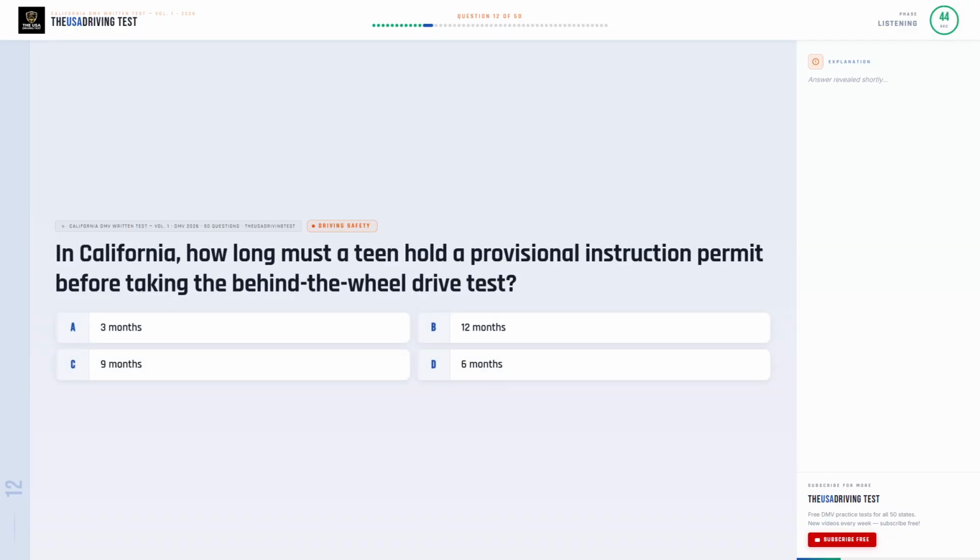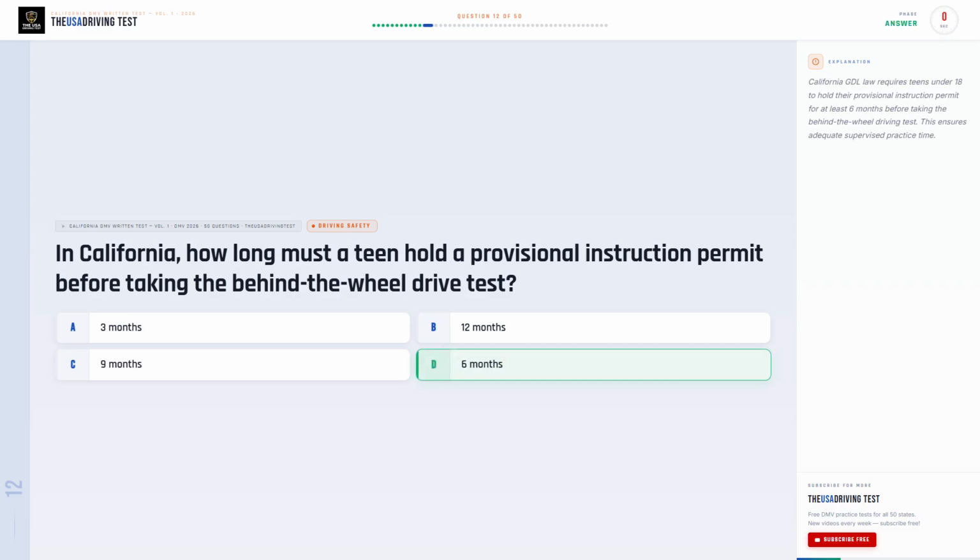In California, how long must a teen hold a provisional instruction permit before taking the behind-the-wheel drive test? Option A. 3 months. Option B. 12 months. Option C. 9 months. Option D. 6 months.